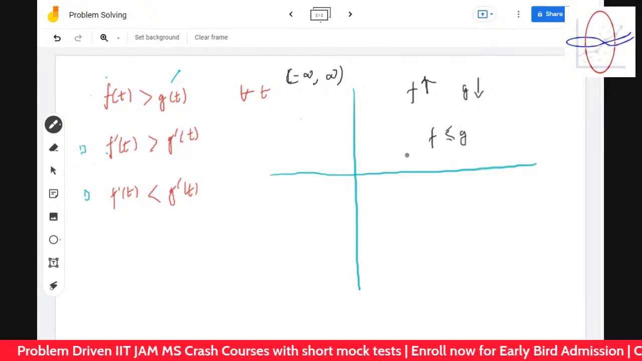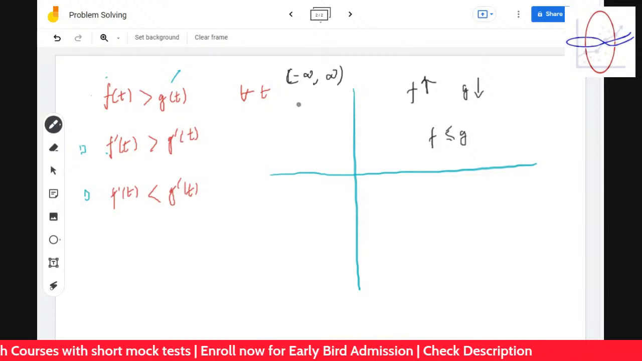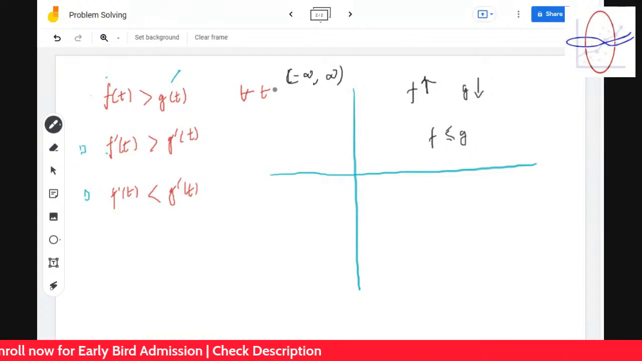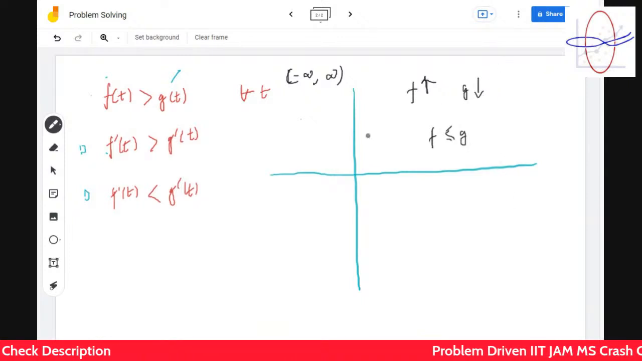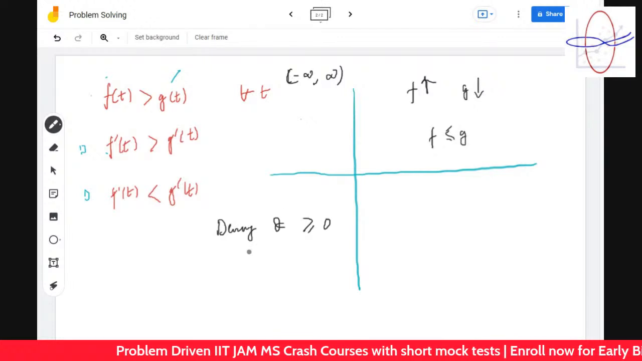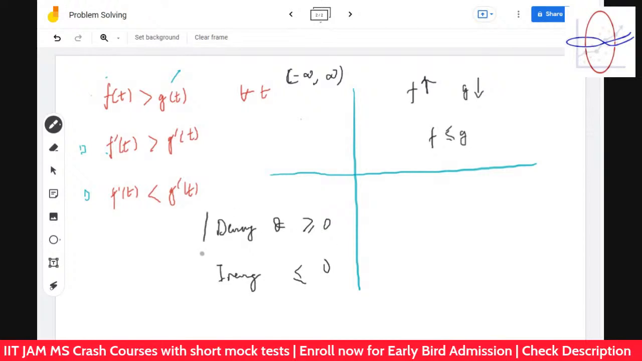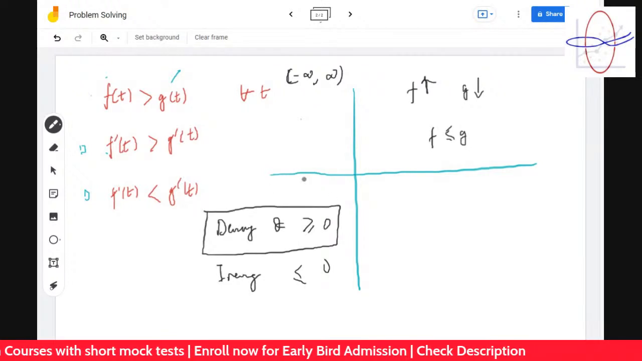Okay, but you can understand, let's say I ask you to give a function which is decreasing and greater than or equal to 0, and a function which is increasing and less than or equal to 0. Can you give such a function which is decreasing and greater than or equal to 0, Suryangsi?